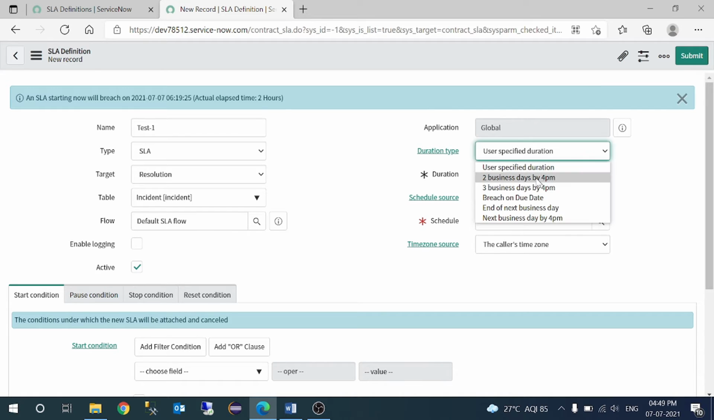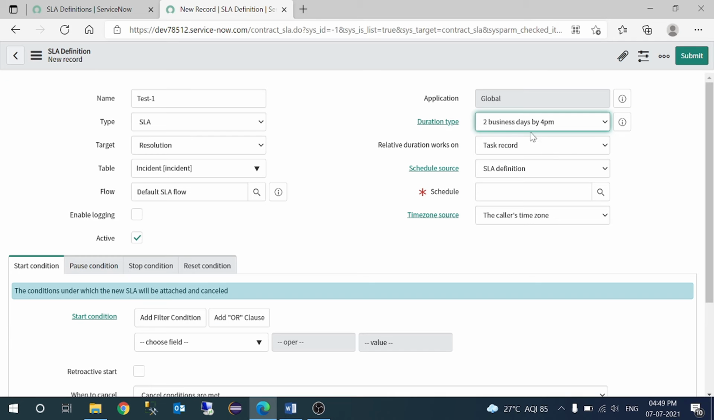Now if we are saying two business days over here, right? Two business days by 4 p.m. By default, from the moment you create it, it will take two business days. Two business days, I mean to say 2 working days. There are other options also, like 3 business days by 4 p.m. These are the out of the box ones. Next business day by 4 p.m., end of the next business day, something like breach on due date. So you will say breach on due date, and whatever the due date would be, from that day it will be breached.